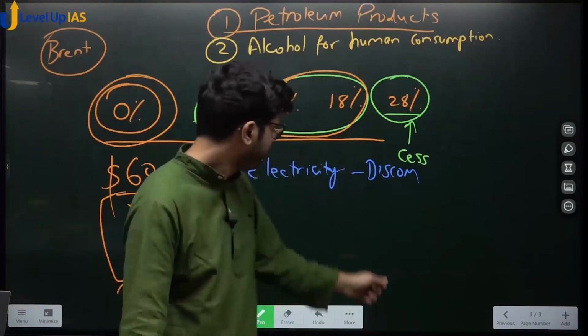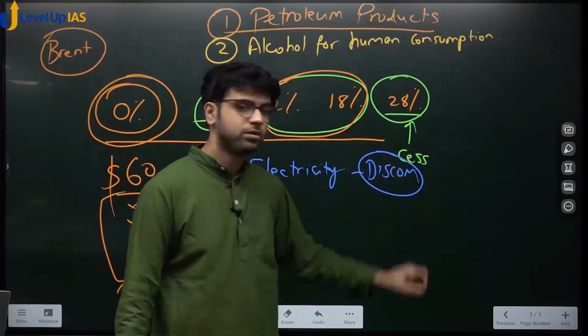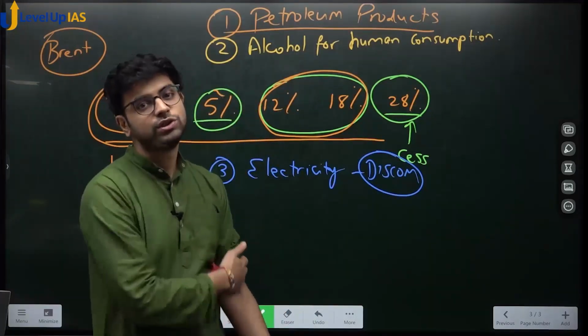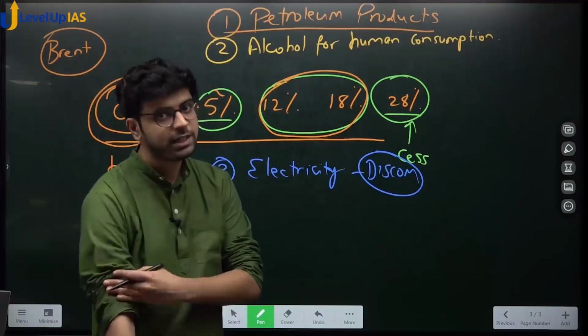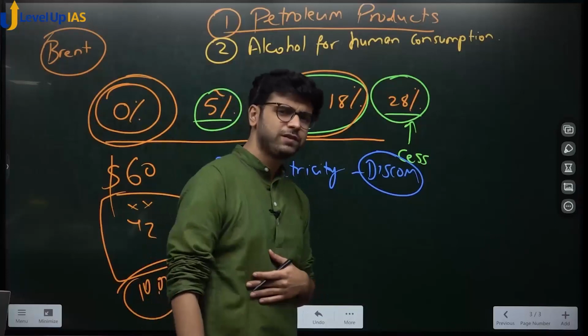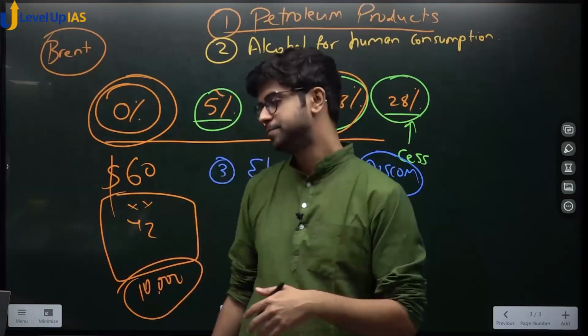So most of these DISCOMs are state owned, which means they have the power to charge state excise on electricity produced and to charge VAT or any other type of sales tax on electricity supplied.